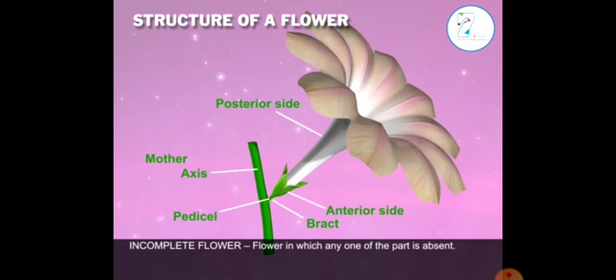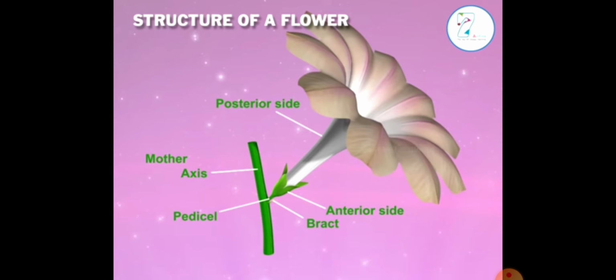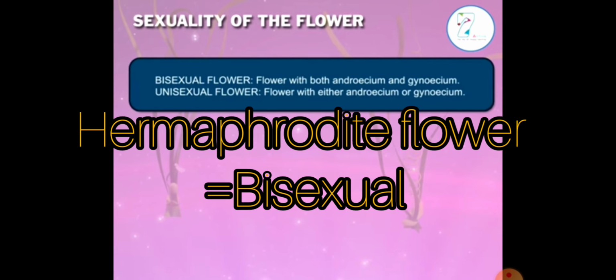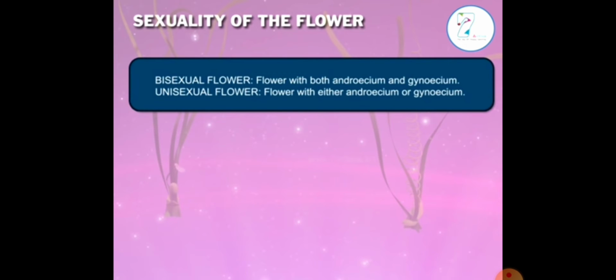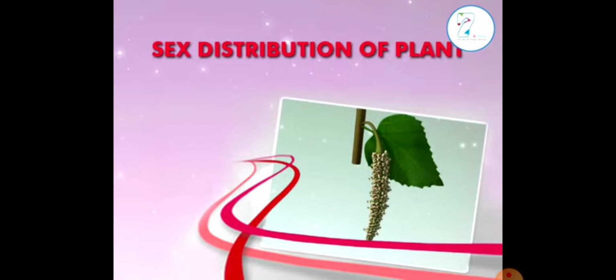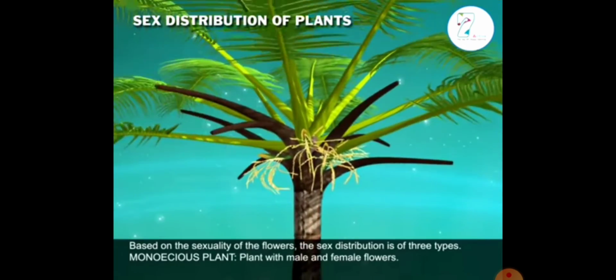Based on the presence of the essential whorls, that is the androecium and the gynoecium, flowers can be bisexual and unisexual. Bisexual flower means it will consist of both the androecium and the gynoecium part. Unisexual flower means it will consist of either the androecium or the gynoecium. Unisexual flower can be of 2 types. Staminate flower, that is the male flower. Pistillate flower, that is the female flower.